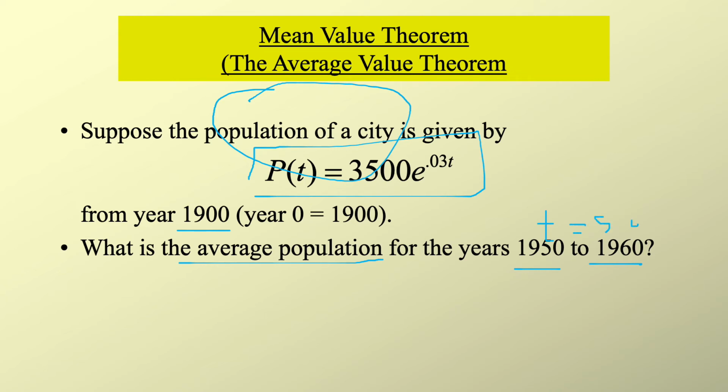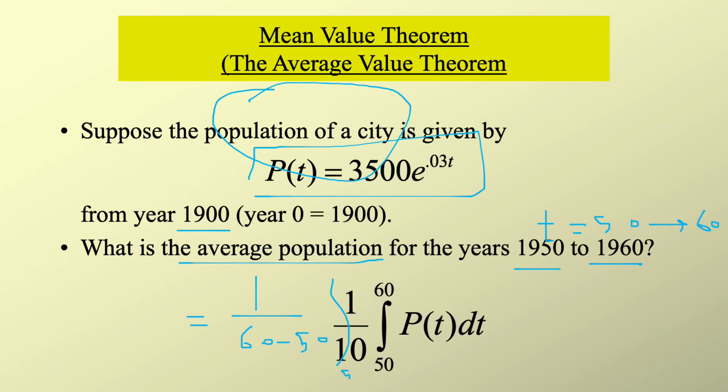From 50 to 60. So the average population is 1 over b minus a, here 60 minus 50, multiplied by the integration from 50 to 60 of the function p of t.